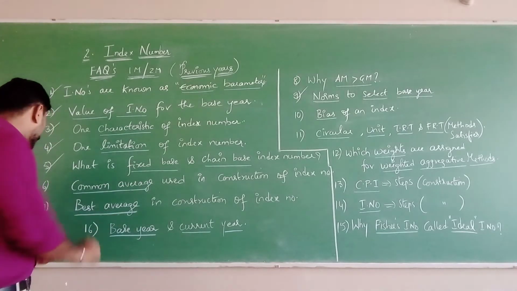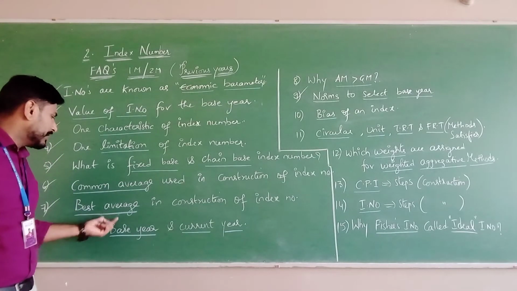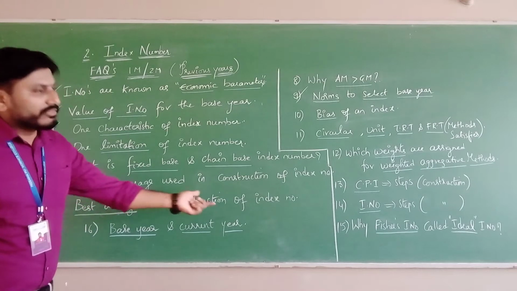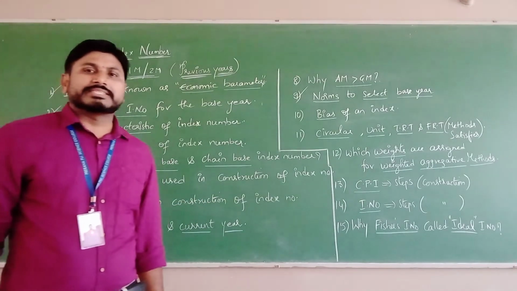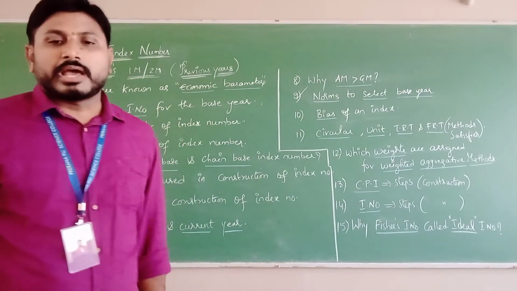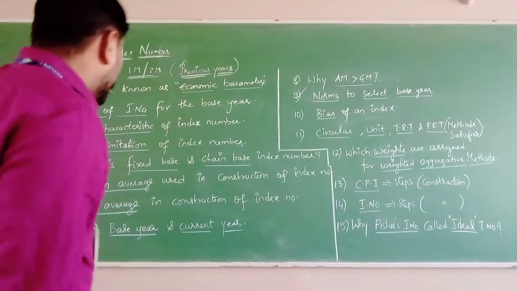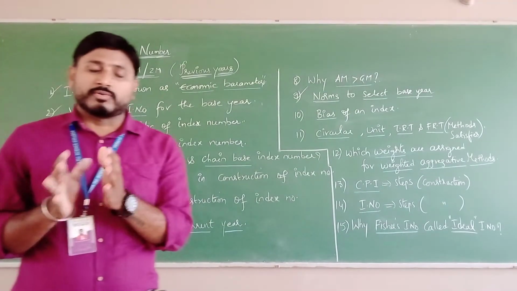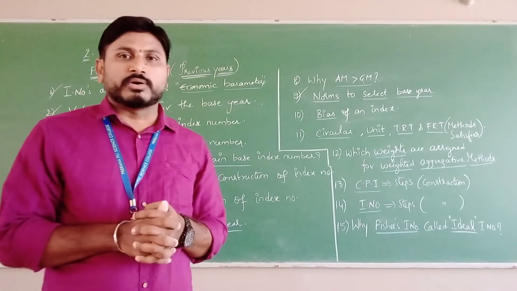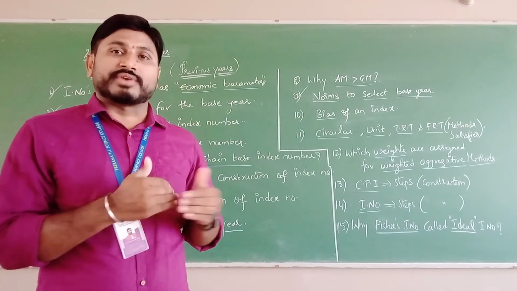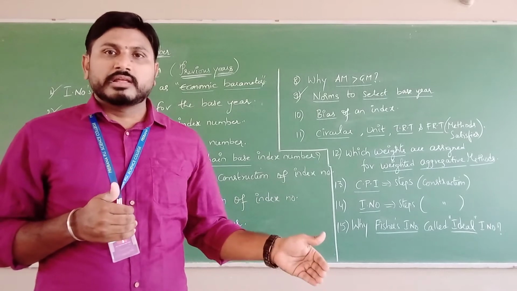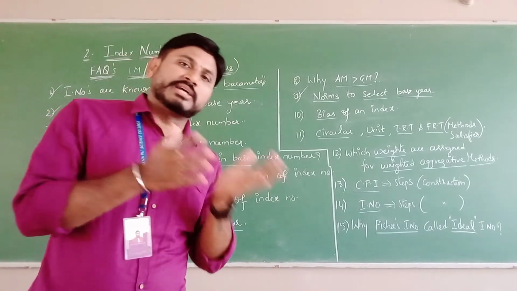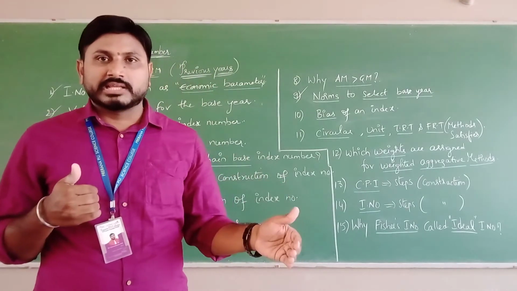And coming to the next one, question number 7. Which is the best average in construction of index numbers? See, as I said, index numbers deal with rates and ratios, and we are computing in terms of percentages for comparative study.